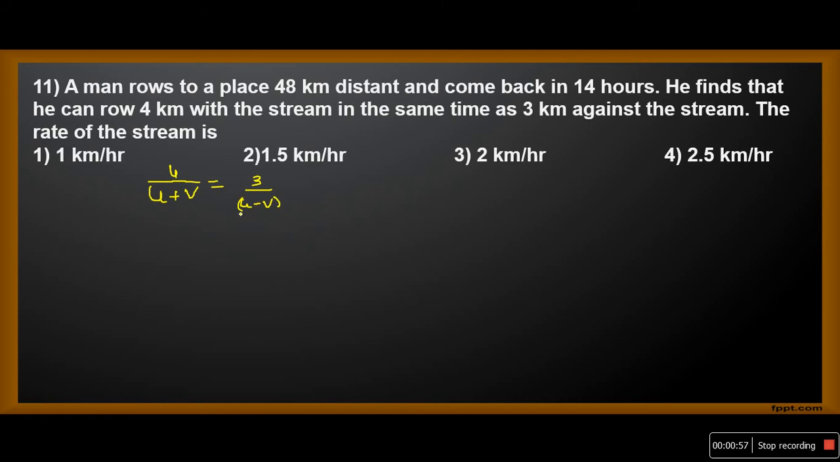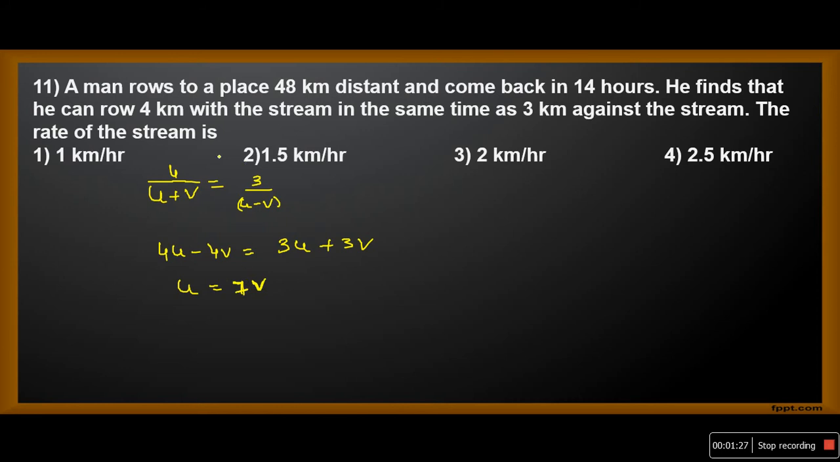These two times are the same. That is what he said. He finds that he can row 4 kilometers with the stream in the same time as 3 kilometers against the stream. On simplification, what will you get? 4u minus 4v equals 3u plus 3v. It means u equals 7v. u equals 7v. Is it clear?